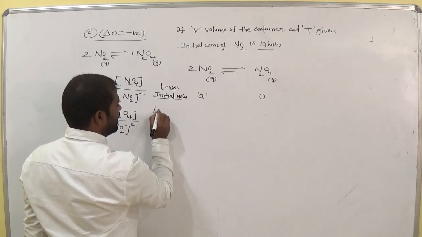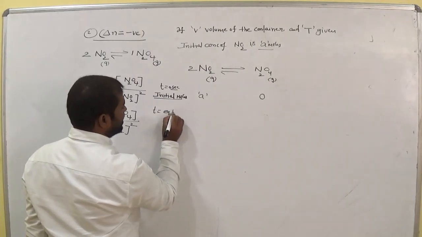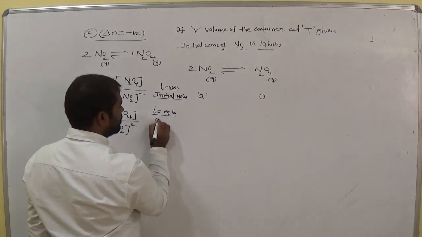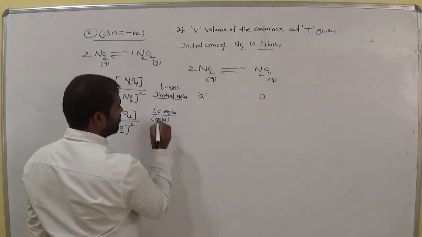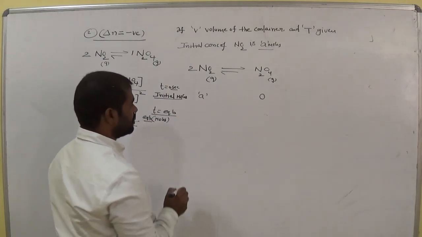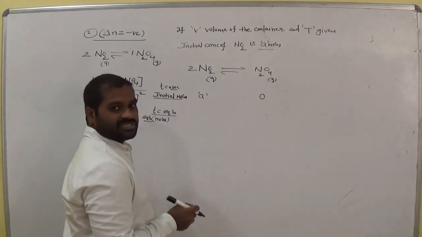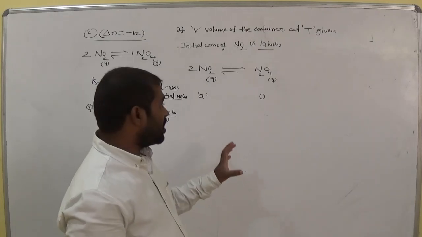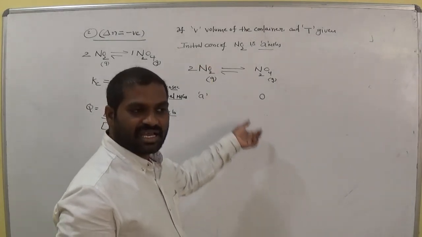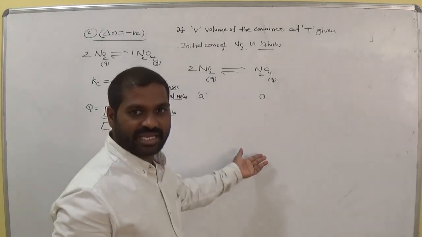So at T equals equilibrium time, we call these the equilibrium moles. Suppose X moles decrease, after some time the concentration decreases or not? Concentration decreases means moles decrease or not?